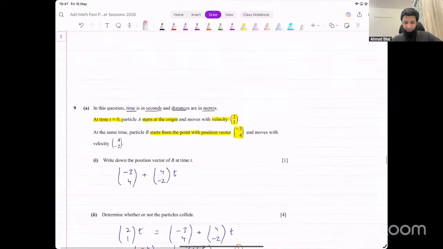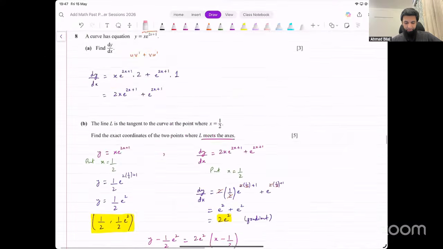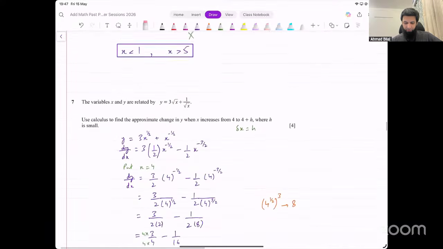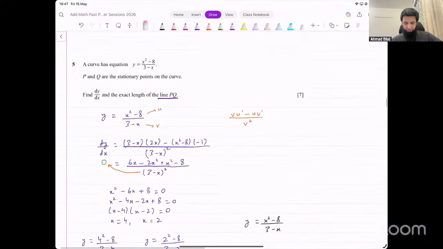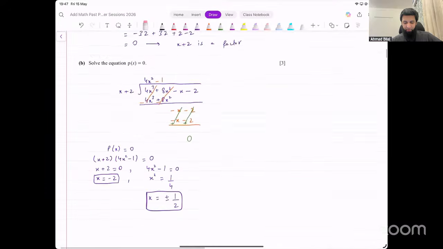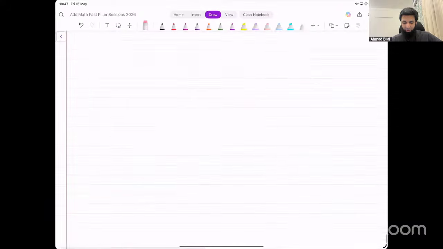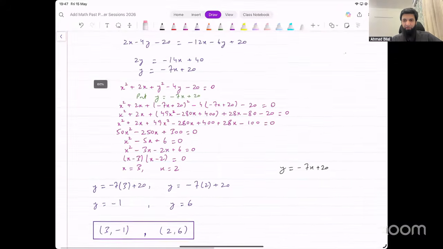This was easy. Kinematics. This integration was slightly tricky. The last part, the previous questions were all straightforward before this. So question 8 onward, there were some slightly complicated questions. The earlier ones were not that difficult.